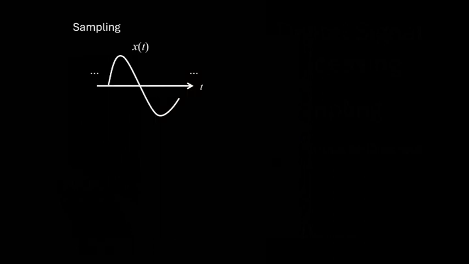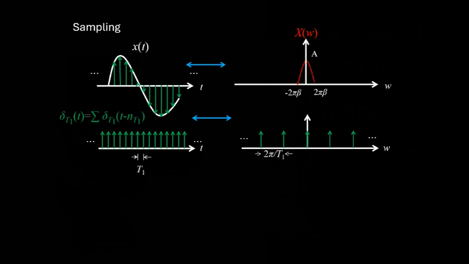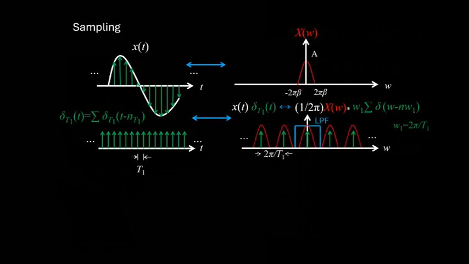Let's sample the everlasting signal x of t with a train of impulses. The signal is band limited in frequency. The Fourier transform of a train of impulses in time is also another train of impulses. Note that they are separated by 2 pi over t1, where t1 is the sampling period that we're using for sampling x of t. The multiplication of this train of impulses with the signal x of t equates to a convolution in frequency. As there is no overlapping of the replicas of X of omega in the convolution, we can see that a low-pass filter can reconstruct back the original X of omega.